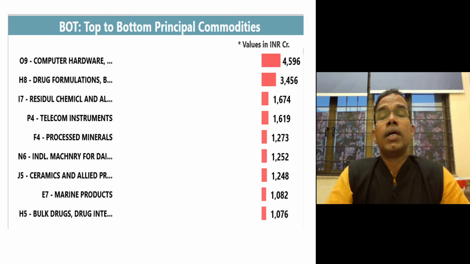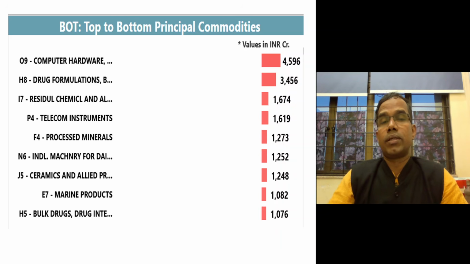And if you see the trade deficit sector-wise with Russia, we have a trade surplus in computer hardware, drug formulations, residual chemicals, telecom instruments, processed minerals, machinery products, ceramic and marine products, bulk drugs, and so on. So we have a trade surplus here.